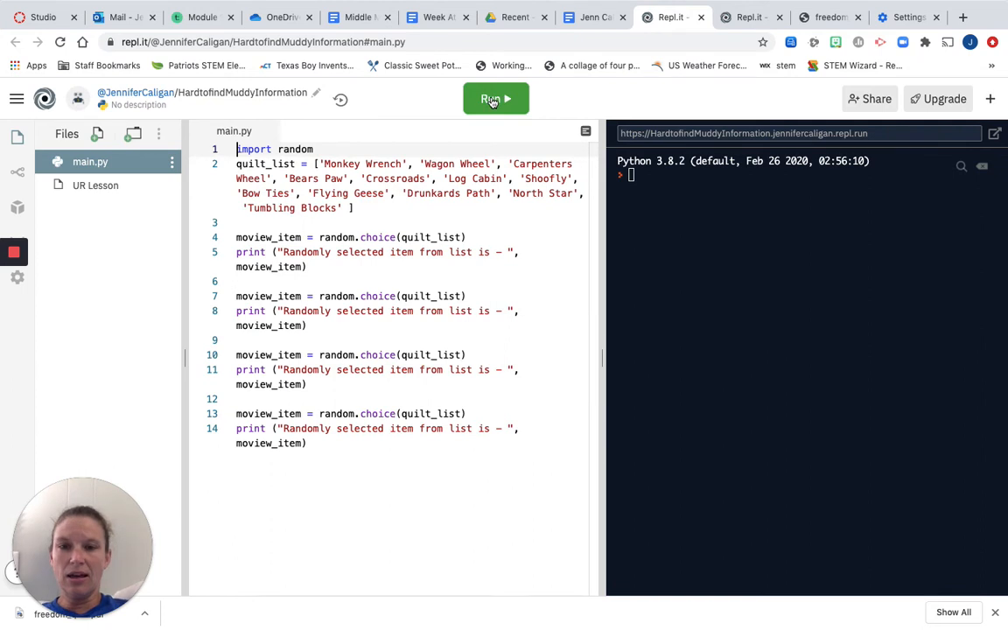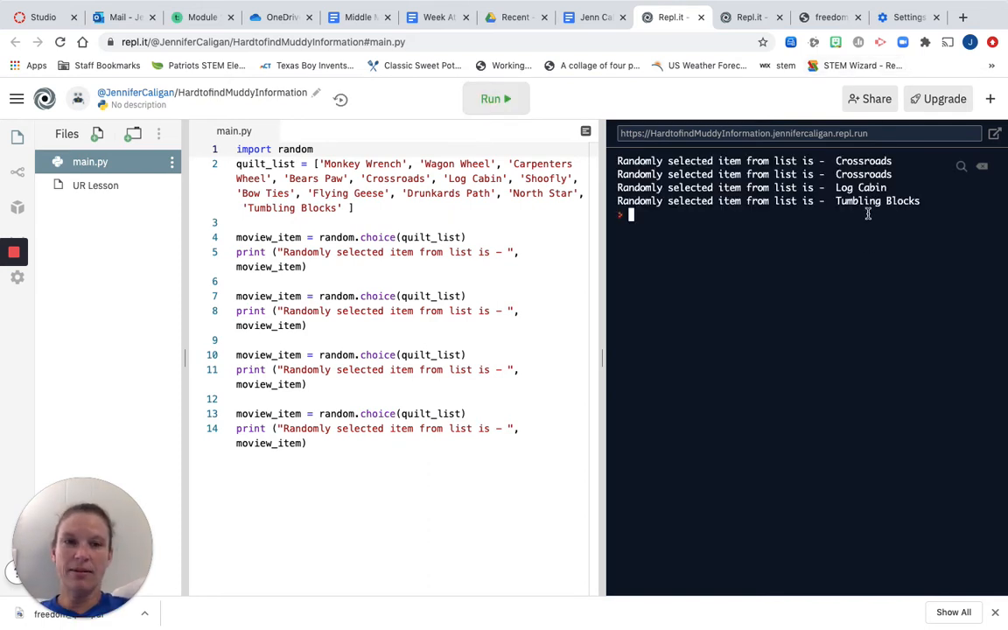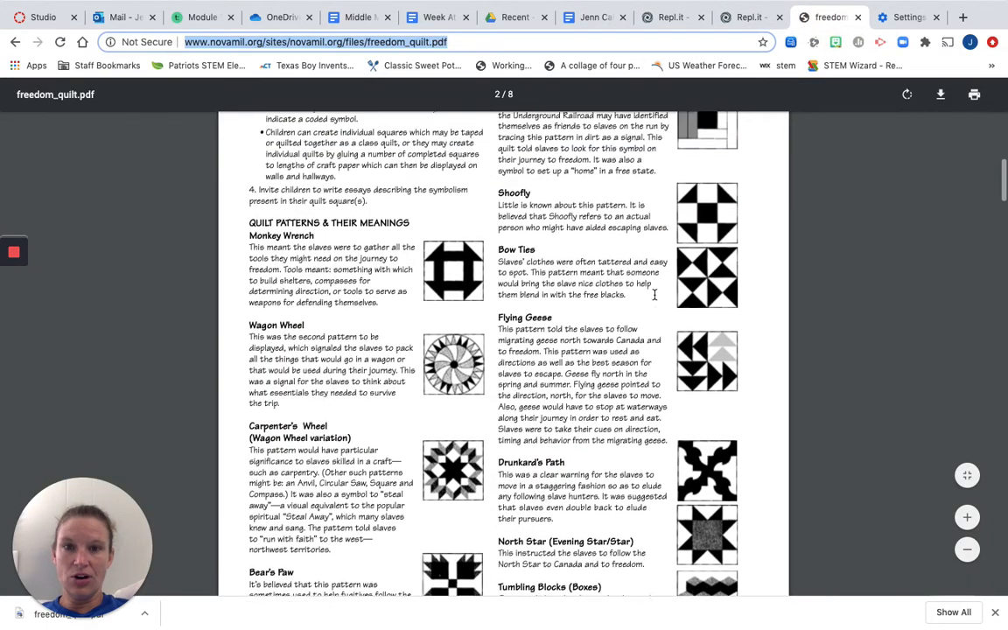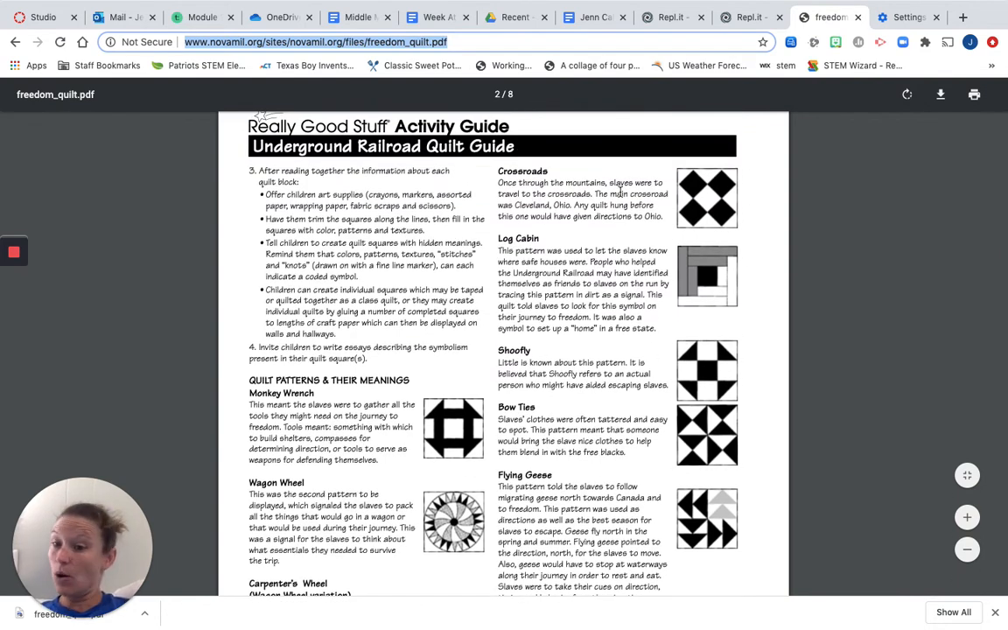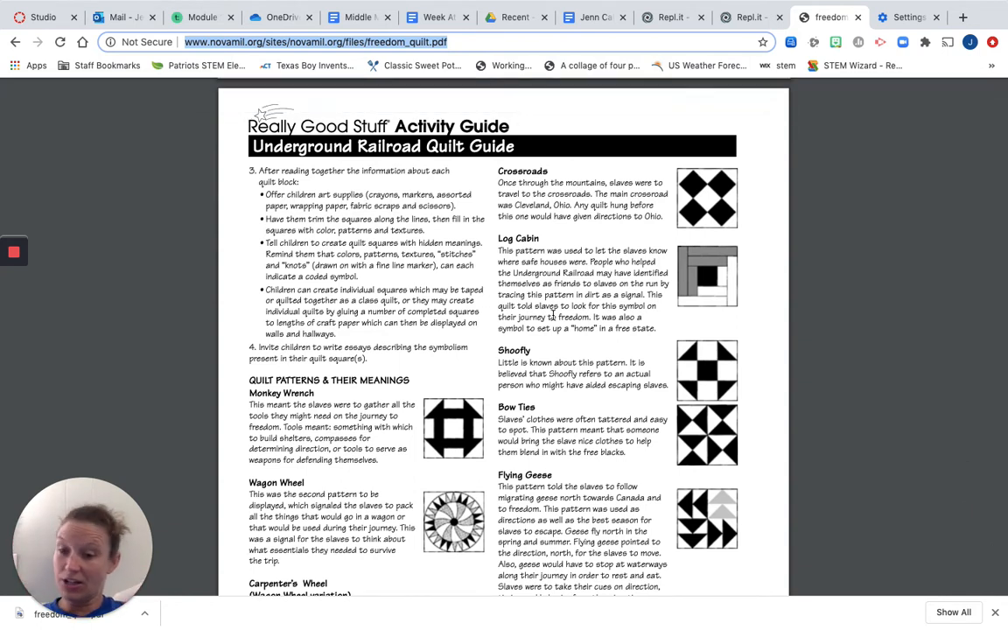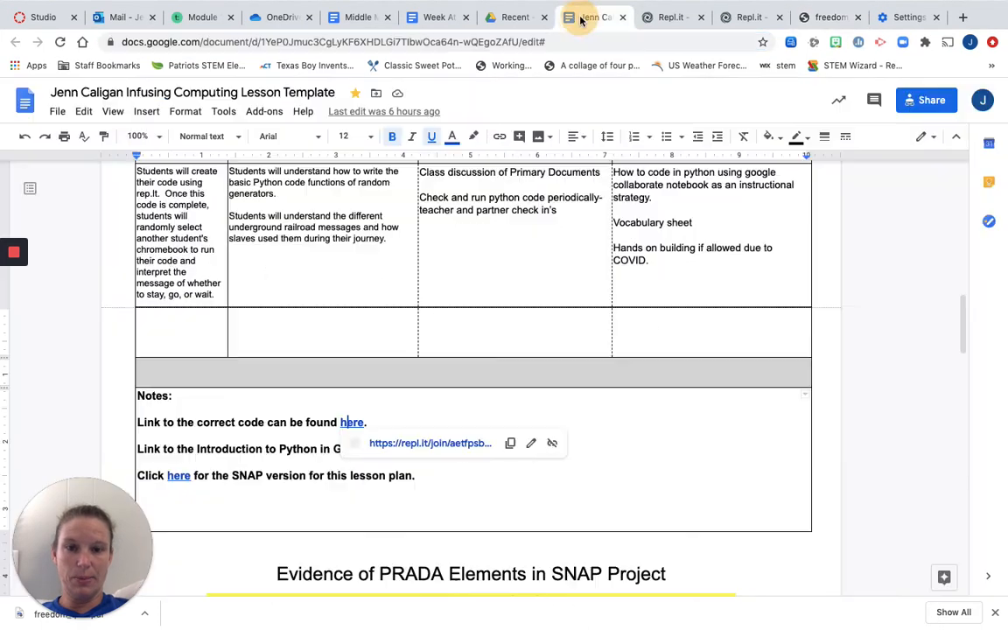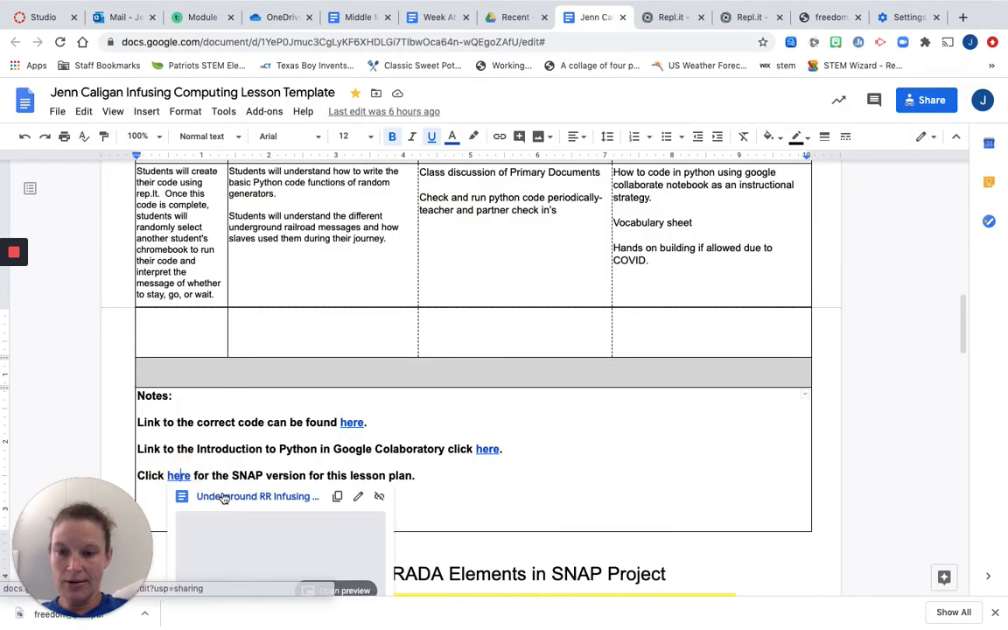So when you run it, the loop that I have, it's going to randomly select 4 different names from the list. Hopefully. Right. So here, I might need to correct that code because it gave me 2 crossroads. But actually that kind of will work because they're going to take that information, crossroads, log cabin, and tumbling blocks, and they will look over here and they will read what that quilt pattern meant. And they will use those 4 things to create a narrative like they were on the Underground Railroad journey. And so that will be done in ELA class. So the SNAP part of our lesson plan can be found here.